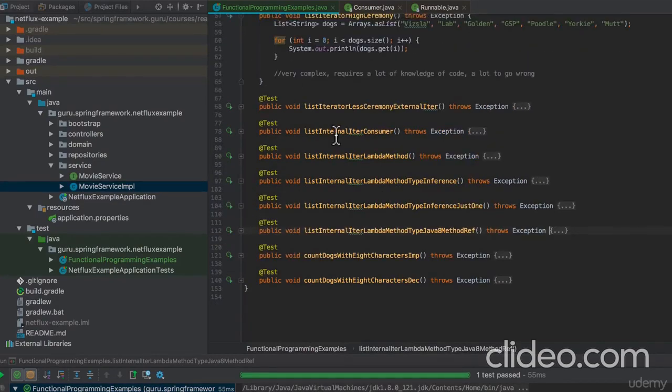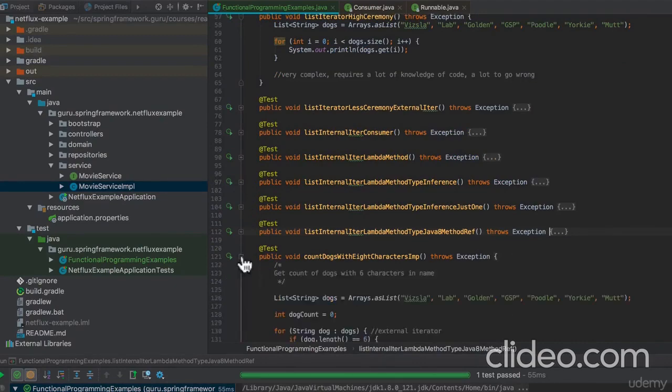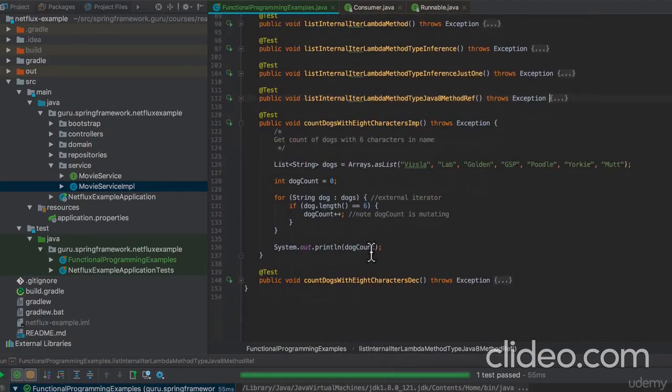So collapse these, and now think about an example where traditionally we want to count dogs with 8 characters, or I should say 6 characters. Let's make that 6, so I stop getting confused. So we're going to do a count of dogs with 6 characters in their name. If you're doing this traditionally in the imperative way, this here is an example of how you can do that.